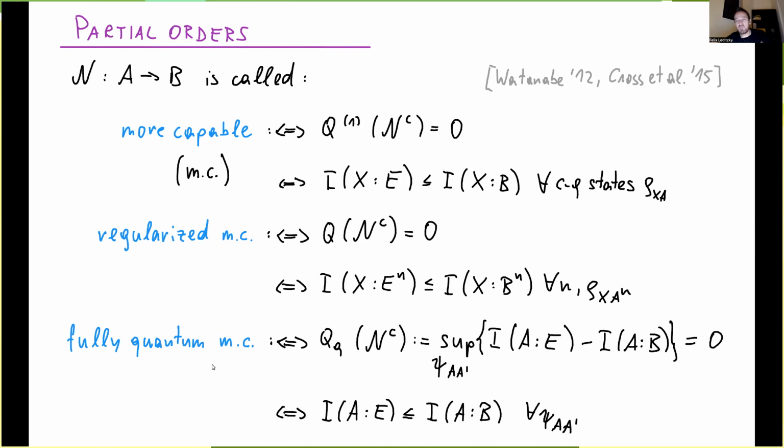And then we can also make this fully quantum again in the same way, where instead of the CQ states, we now take pure bipartite states, but arbitrary. And then we again have to satisfy this inequality of mutual informations. And there you can also define a corresponding information quantity, which you don't want to call QE because it's not the entanglement assisted quantum capacity, but it's this quantum version of this entanglement assisted prime information that we talked about before, where you take a bipartite pure state, send half of it through the channel, and then you look at the difference of the mutual informations and optimize.